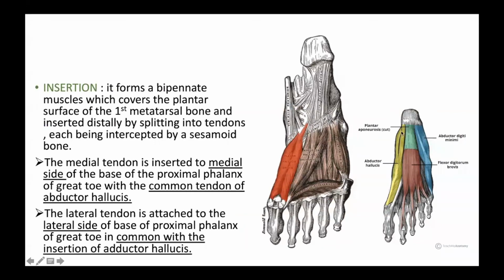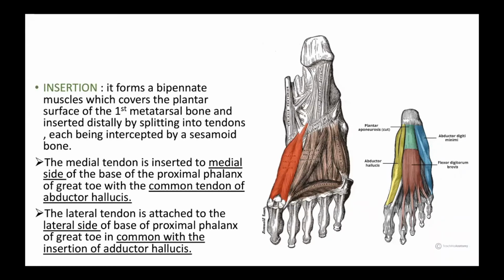Is it clear? Can you see this muscle, the first layer muscle? Yes, sir. This is abductor digiti minimi. This is the muscle of the first layer of the sole. Along with this muscle, the flexor digiti minimi is also inserted.